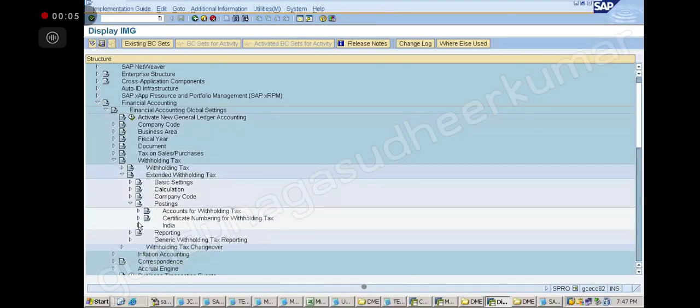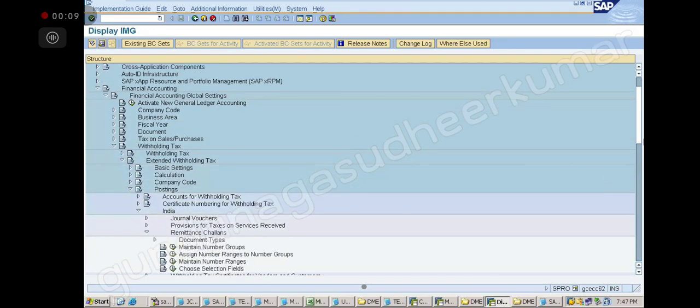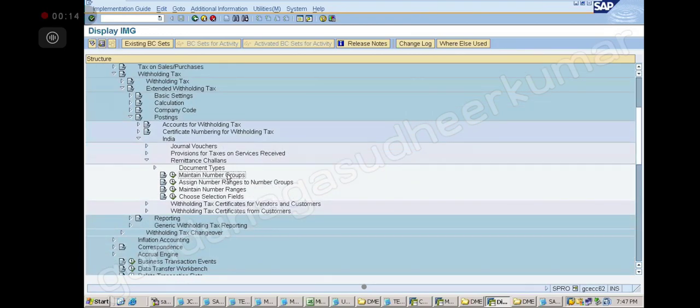Posting India remittance challan. In that you see you have like this. Okay, maintain. This is step number 21, 22, 23.